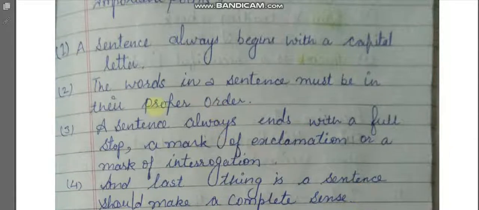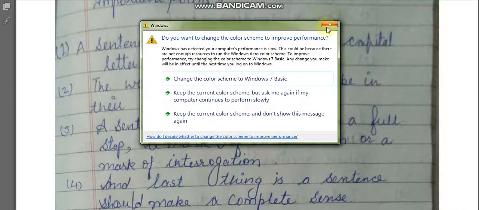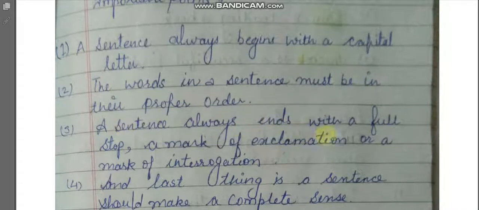So let us recall these important points. A sentence always begins with a capital letter. The words in a sentence must be in the proper order. A sentence always ends with a full stop or a mark of exclamation or a mark of interrogation. And the last thing is, it should have a complete sense.